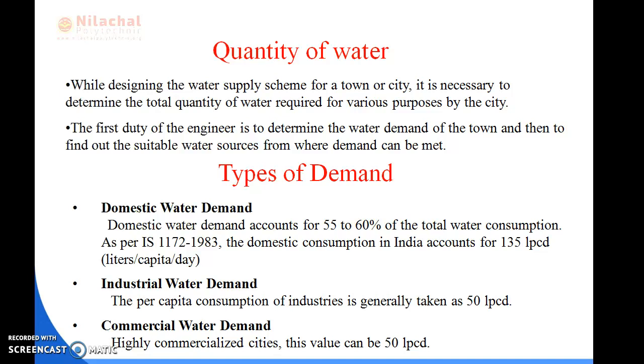And the per capita consumption of industries takes 50 LPCD. In domestic water demand, it requires 55 to 60% of total water consumption, but here it takes 50 LPCD.